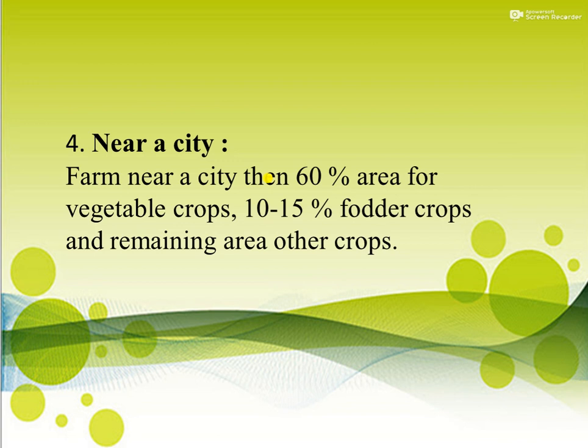If the farm is near a city, then a farmer should put 60% area under vegetable crops, 10 to 15% area under fodder crops, and the remaining area under other crops. 60% area for vegetable crops, because vegetable crops are highly perishable, so market facility should be near the city, or a market should be available near the farmer's farm. Therefore, farmers can grow 60% vegetables.